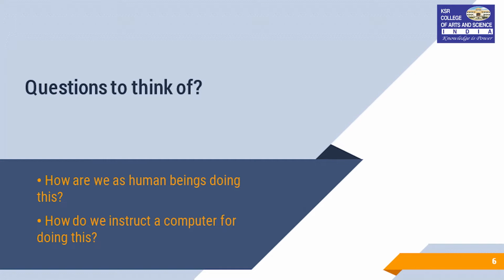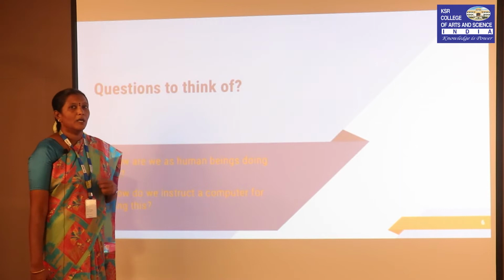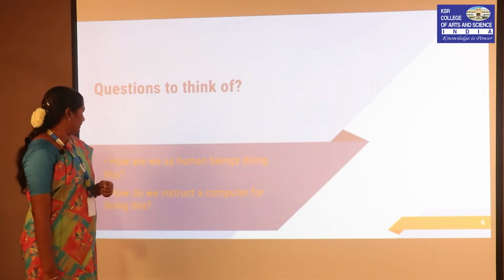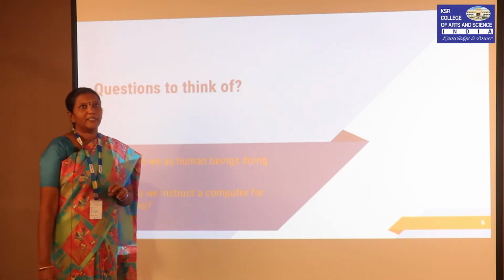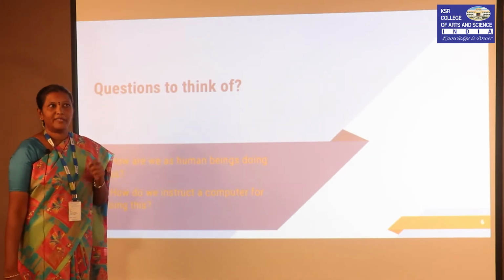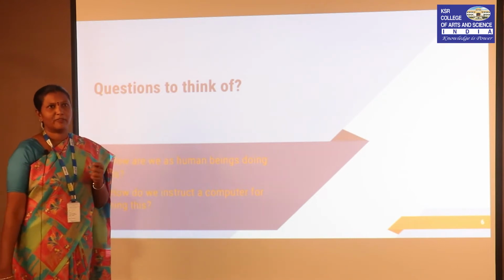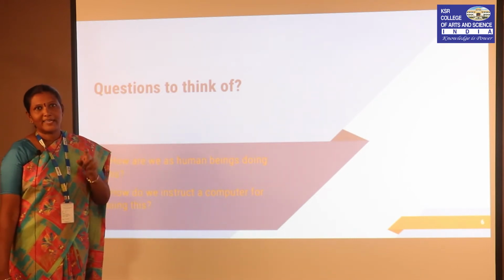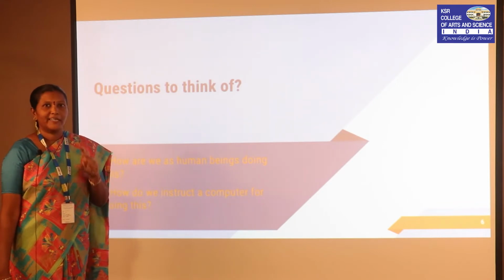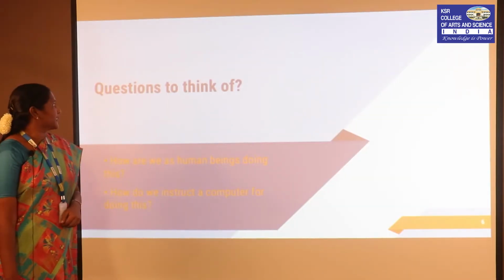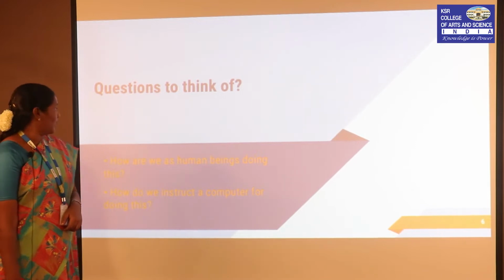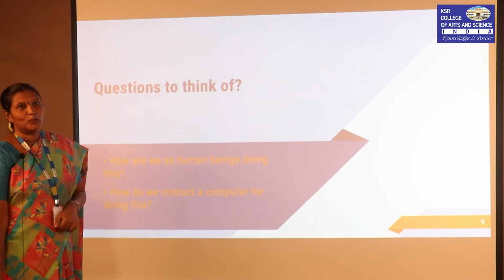When we consider artificial intelligence and machine learning, a few questions would have been raised. What are they? How are we as human beings doing this? Let us consider an example. When we consider a human being, for example a girl, we recognize the girl using some identification, for example, the black hair. We have to think of how we as human beings do this.